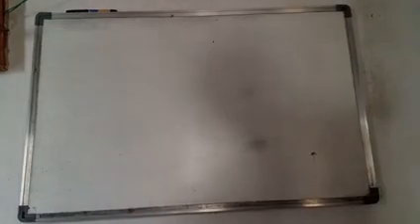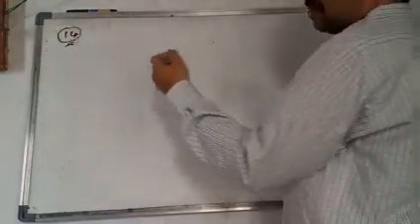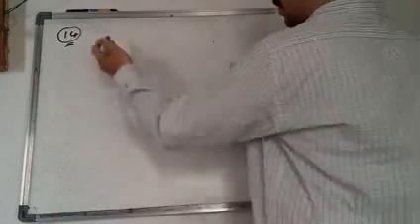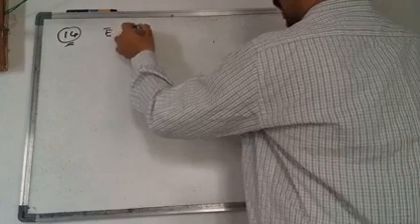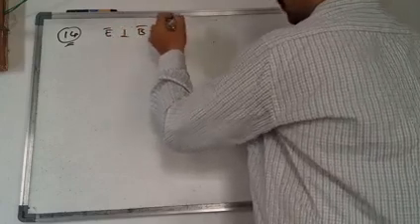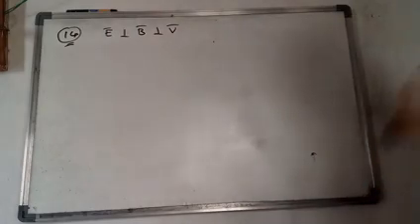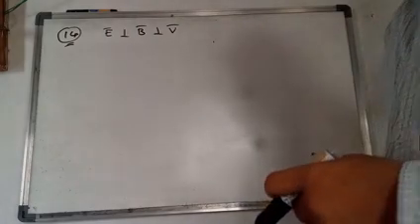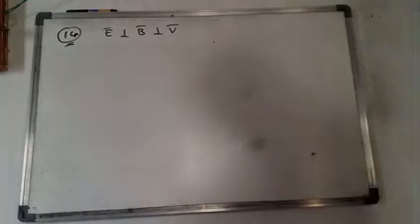Next question. The 14th question is also the same. What he is asking in the 14th question is about the direction of propagation of the electromagnetic wave. Electric field is perpendicular to magnetic field, and both are perpendicular to the direction of propagation of the wave. Okay, so you can take it for granted. You can choose option C in this.